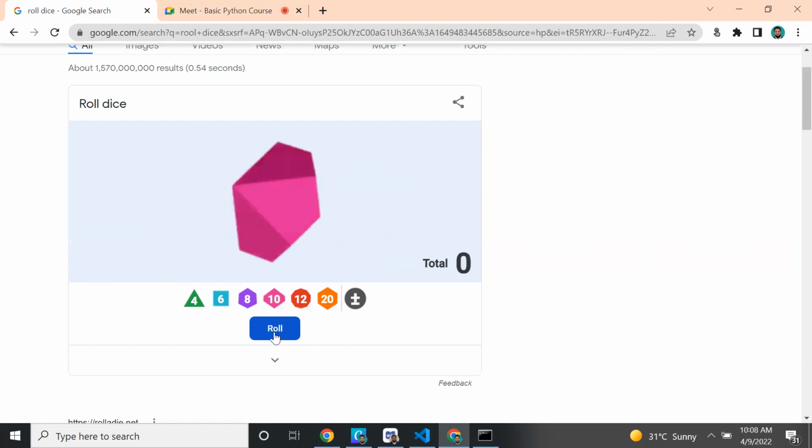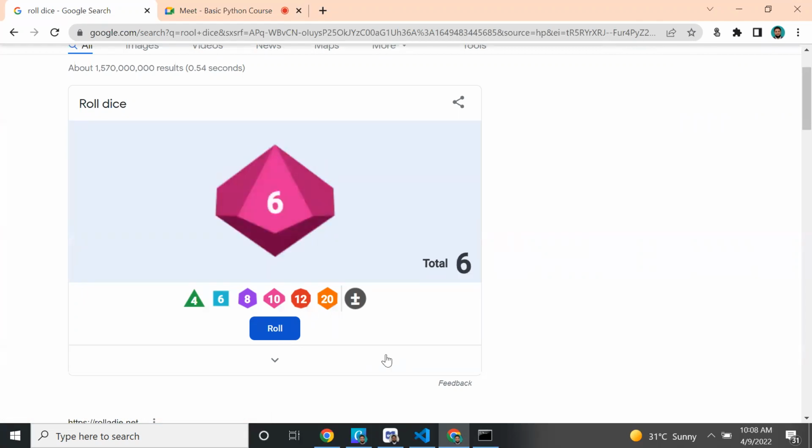If I click roll, 4 came. Again I roll, 4 came. Then 3 came. I keep rolling my dice. This is called random. I cannot predict this number. 8 is coming, and what will come next? We cannot say. Randomly it will give some number. This is called random.